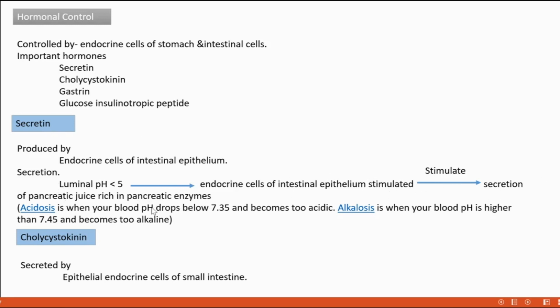Okay, then we need to know the normal pH. Normal pH is around 7.4, in that range. Acidosis means whenever our pH drops below 7.35, and alkalosis happens when pH is higher than 7.45. That's the range. When pH becomes less than 5, it means it's more acidic.